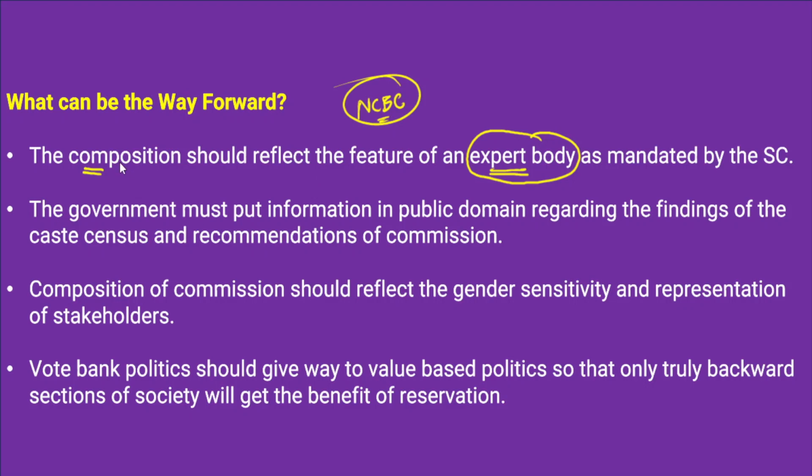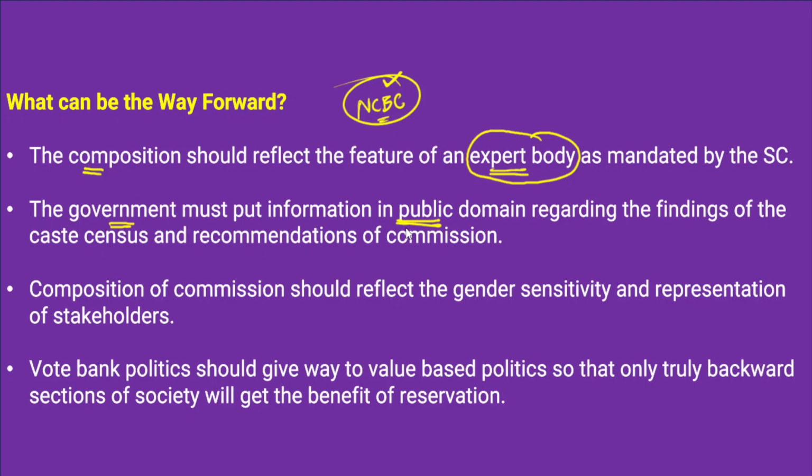Now apart from that, any information related to the functioning of the National Commission for Backward Classes, and the welfare measures taken by the government for these communities, must be published in the public domain.